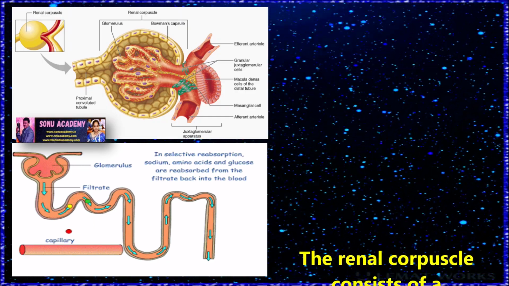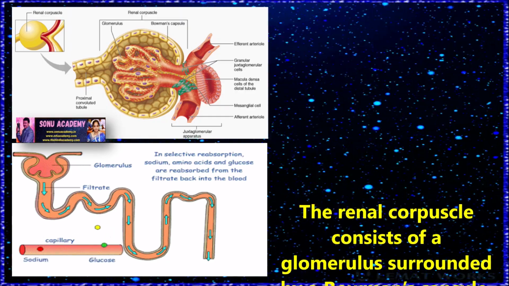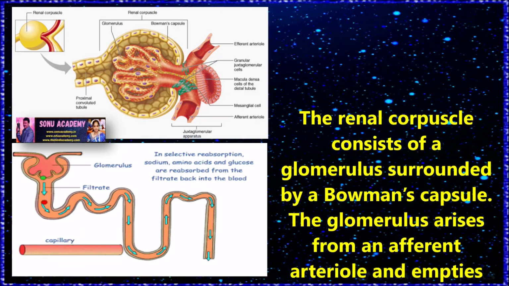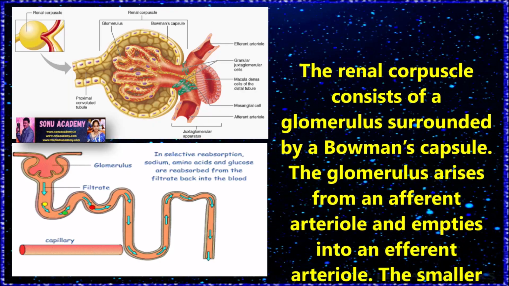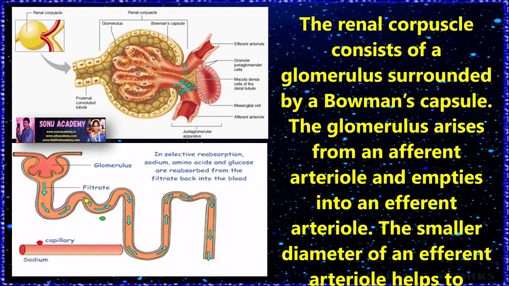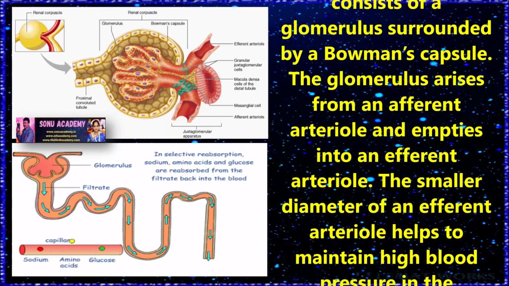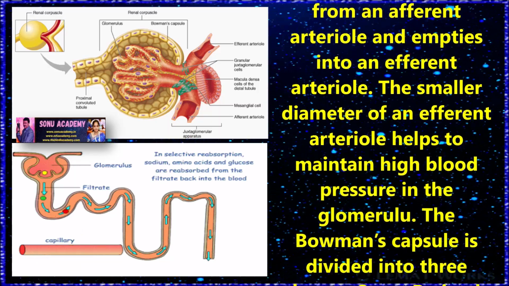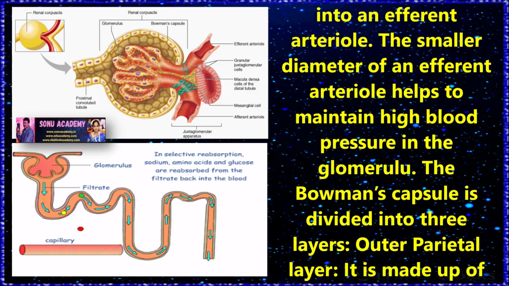Children, now let us discuss about renal corpuscle. The renal corpuscle consists of a glomerulus surrounded by a Bowman's capsule. The glomerulus arises from an afferent arteriole and empties into an efferent arteriole. The smaller diameter of an efferent arteriole helps to maintain high blood pressure in the glomerulus.